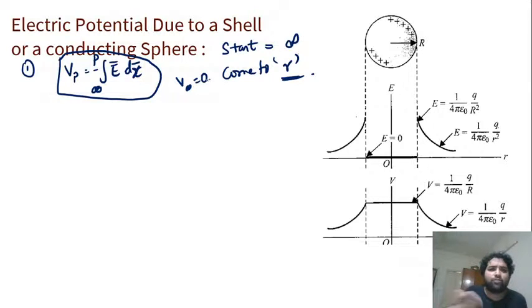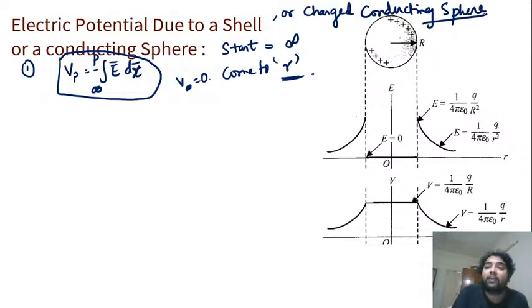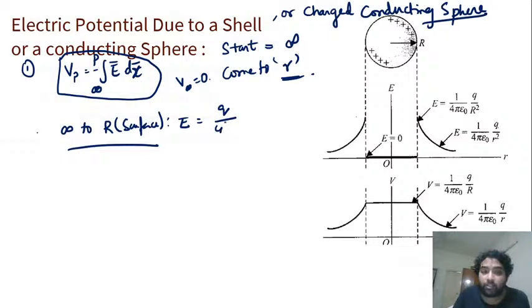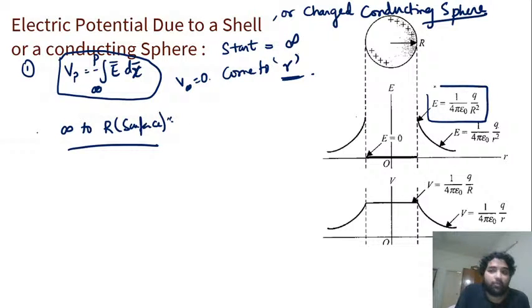That's it. So now we'll just use the logic. We know for a charged shell or a charged conducting sphere, either way, a conducting sphere will behave like a shell only, since there is only an outer layer of charge. There is only one layer of charge on the outside. Understood? So this is the one important thing. Now you just take it from infinity till the point it reaches the surface. What will the field be? Field will be q by 4 pi epsilon naught r square, which is given here.